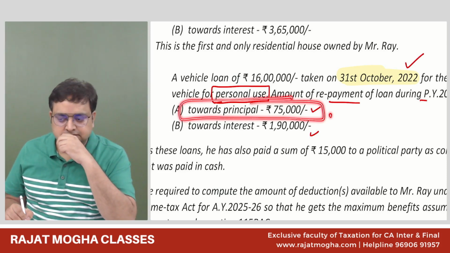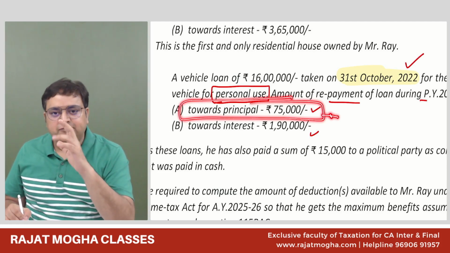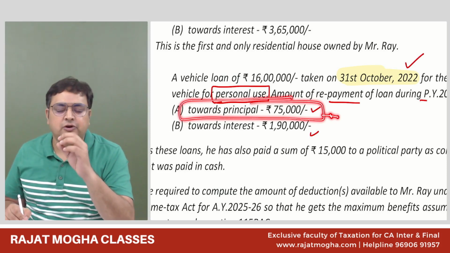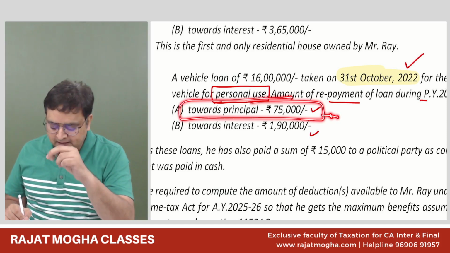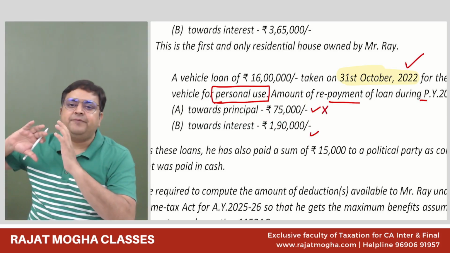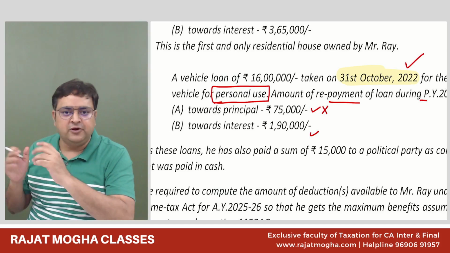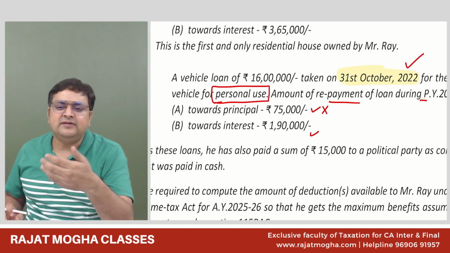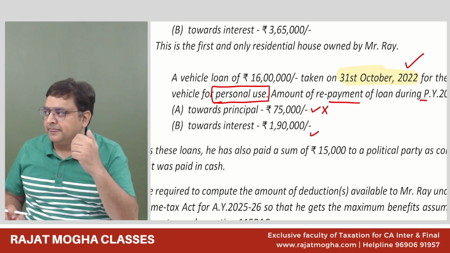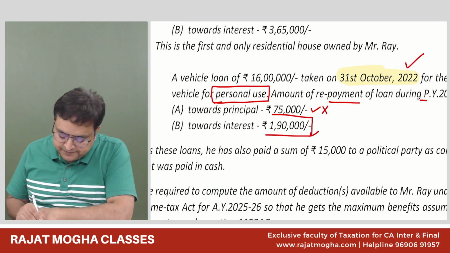We will not get deduction, sir. Nowhere. Because for principal repayment, only and only 80C is there. That is only for residential house property loan. Correct? So for principal repayment, we will not get any deduction. So he will say that I have paid this principal repayment of 75,000. Where will we get the deduction? We will say, no, boss, you will not get any deduction with this amount. It is not your expense. Now, you have taken the loan, you are repaying the loan. So where is your expense? Correct? Second is towards interest 190.